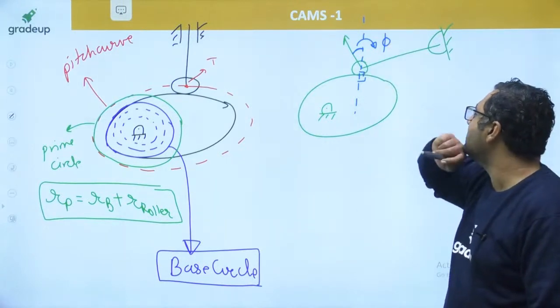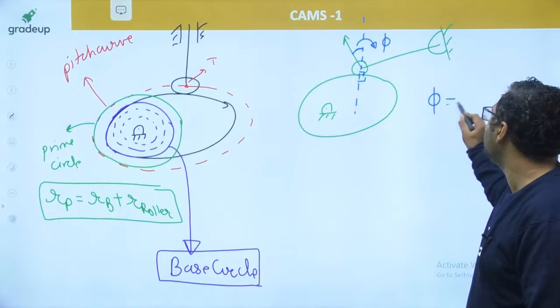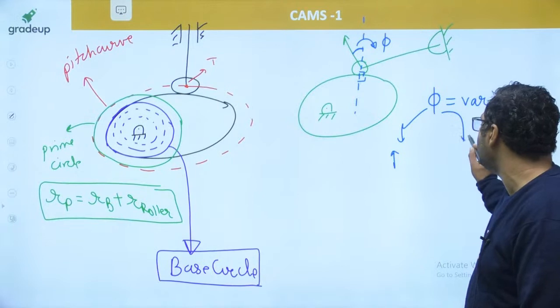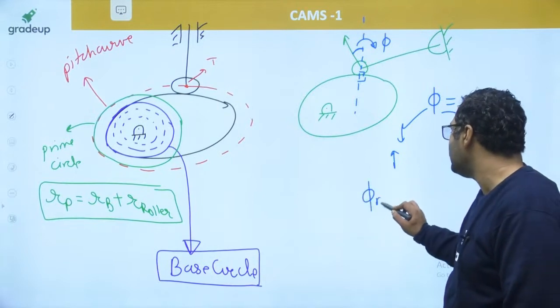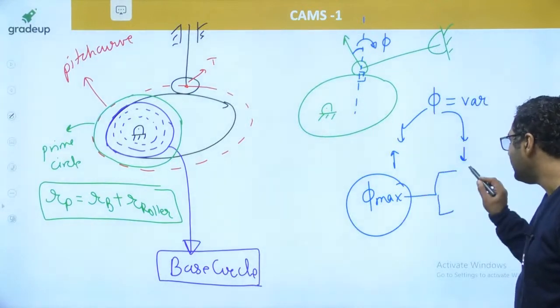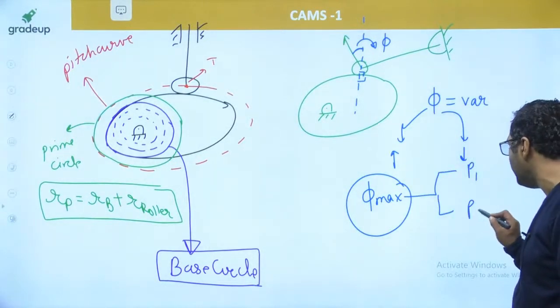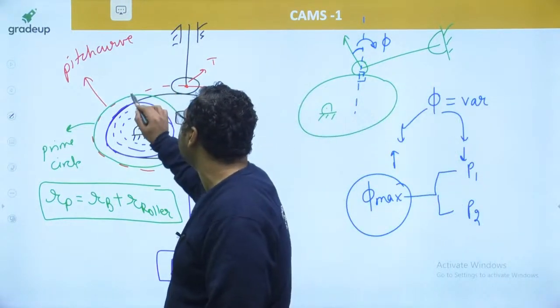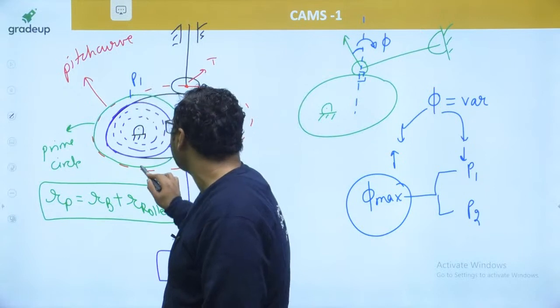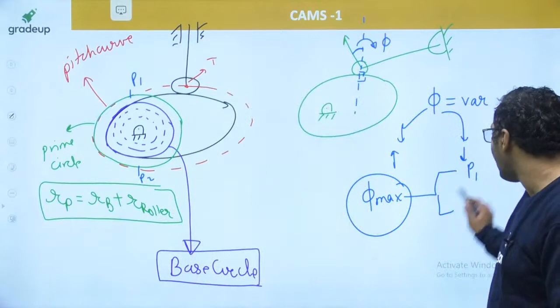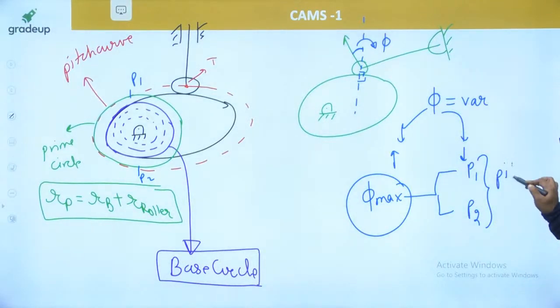Corresponding to this pressure angle, pressure angle is a variable. During the motion it increases, during the motion it decreases. When this pressure angle is maximum, for that maximum pressure angle, whatever the points P1 and P2 or maybe more points are there which are cutting this pitch curve, those points for which phi is maximum are said to be pitch points.